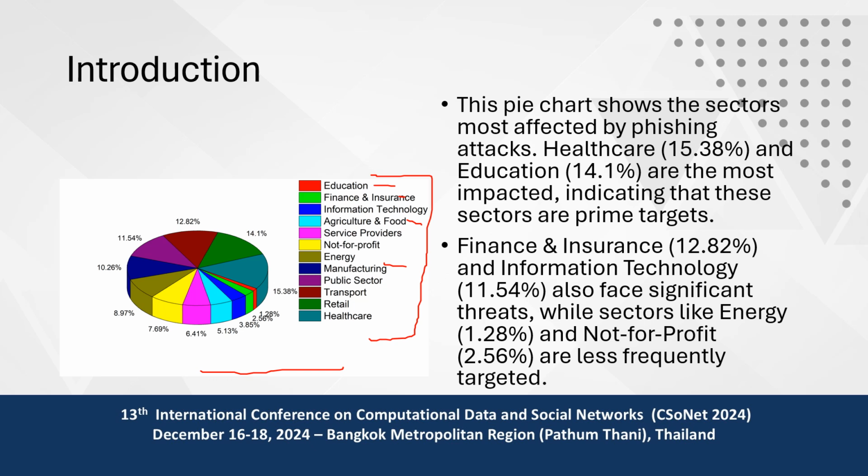So phishing is a globalized problem which affects all the sectors almost equally, like 12%, 14%. The values are all about the same, so they are all affected in the same way by phishing attacks.